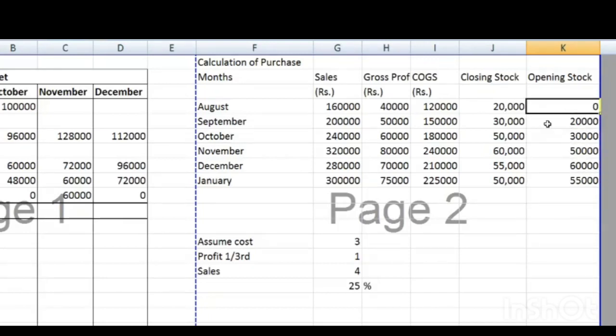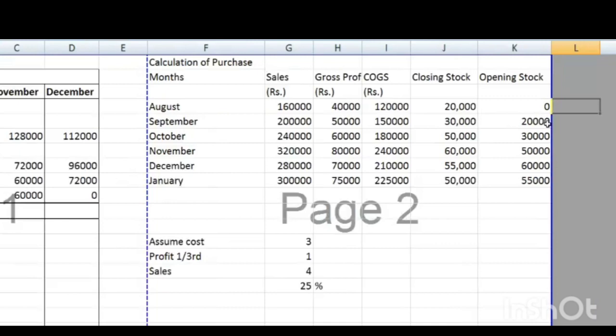So now we are having opening stock, closing stock, and cost of goods sold. Opening stock plus purchase minus closing stock is equal to COGS. So COGS plus closing stock minus opening stock is equal to purchase. Here you can calculate purchase.